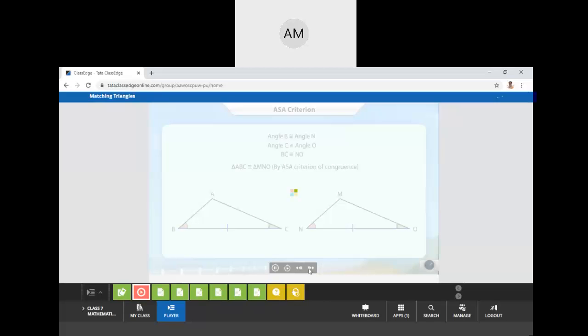It is not necessary in triangles for the sides to be the same. Correct. Which is the first criterion we have learned, Atharva? Very good, the SSS criterion.